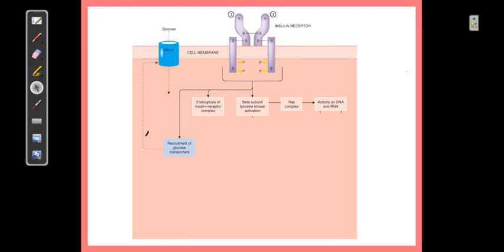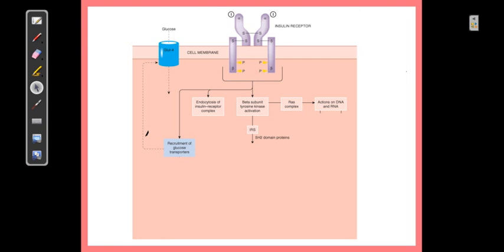Additionally, there is an activation of RAS, with action on the DNA and RNA, which can activate gene transcription. One example that I have shown here: tyrosine kinase activation will lead to activation of insulin receptor substrate. This responds to insulin, and also to one more peptide, insulin-like growth factor, but definitely not to the other growth factors.